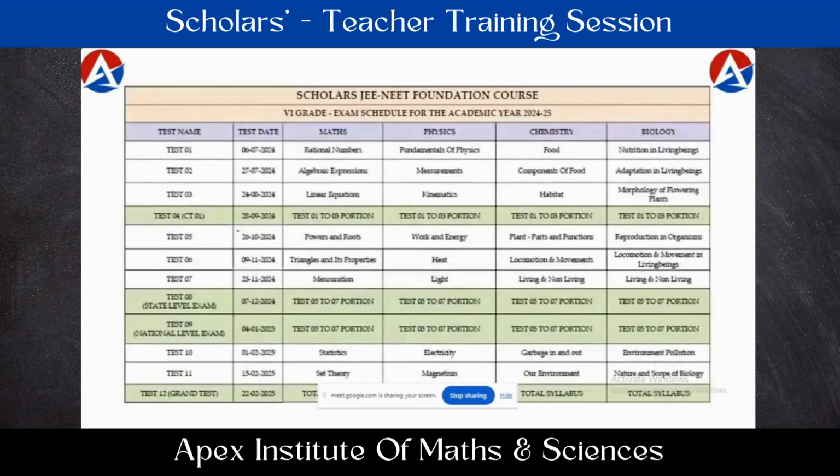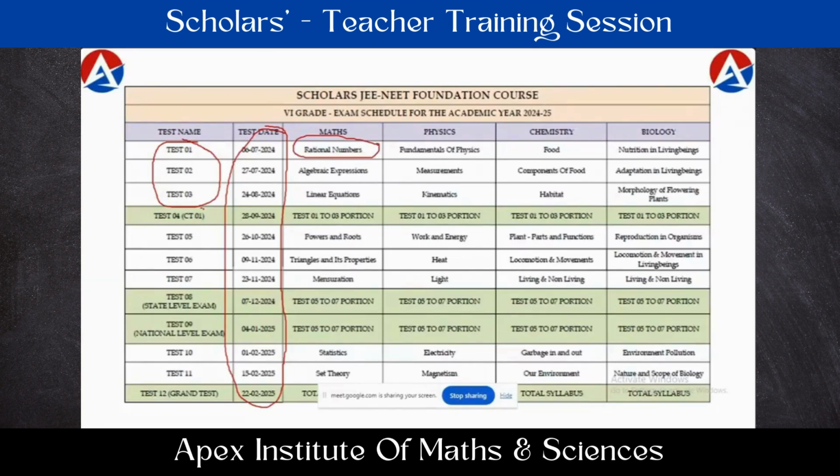We have already prepared the academic schedules: how many examinations we are going to plan for this academic year, on which syllabus they are going to be, and the proposed dates also we have already planned. We are going to share these examination schedules very soon through the WhatsApp groups on the school names which you have created already. You can see here in the first term, mostly we have three chapter based examinations, chapter wise. For test one, this is the chapter which you have to teach. In this way, we are going to clearly mention the examination schedules.